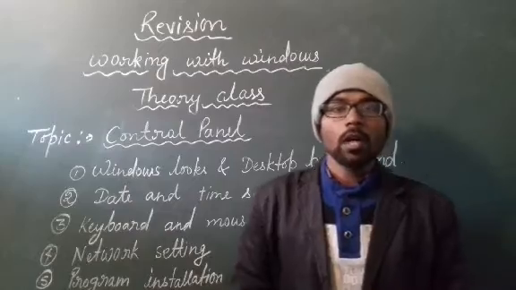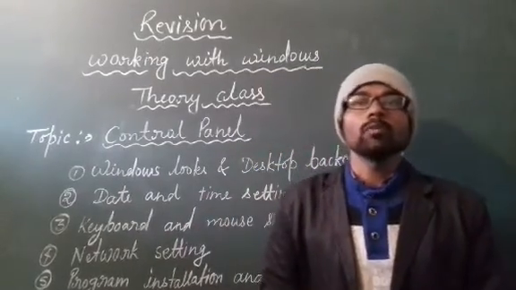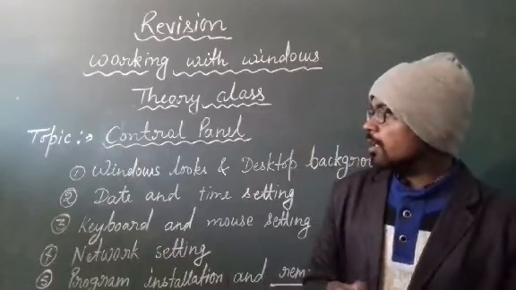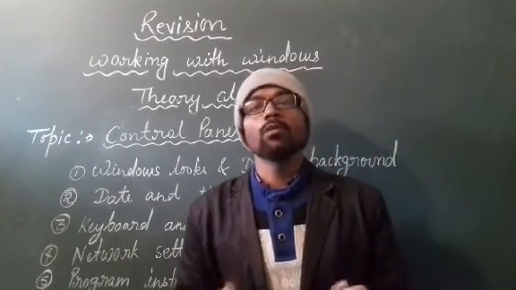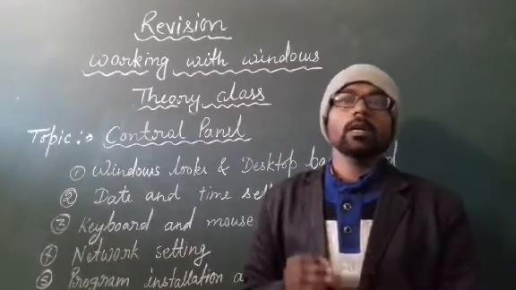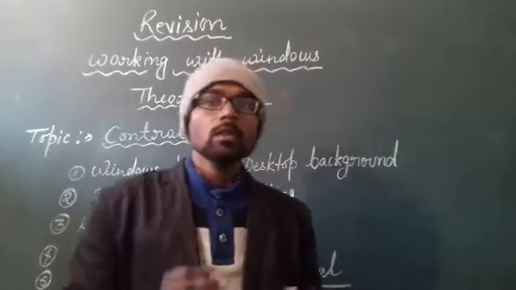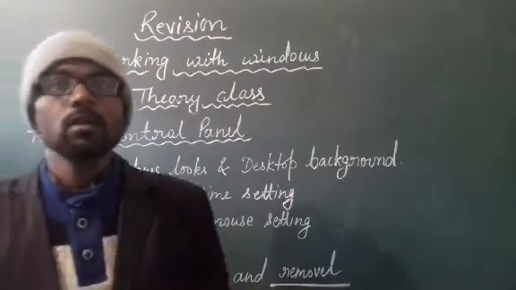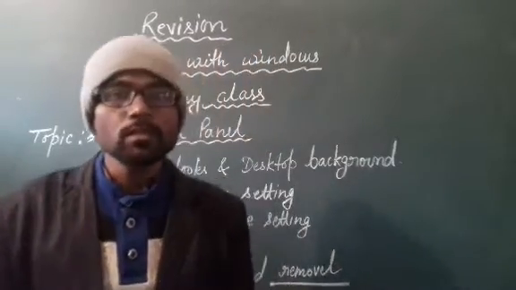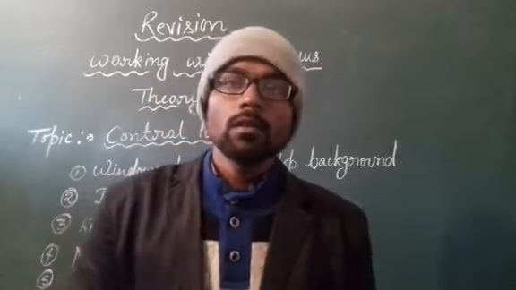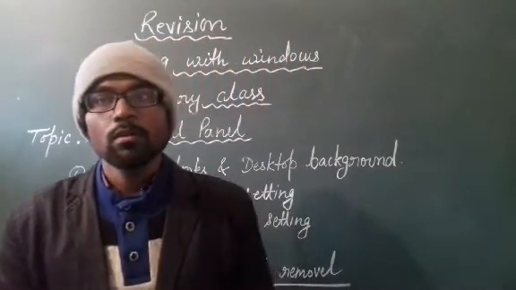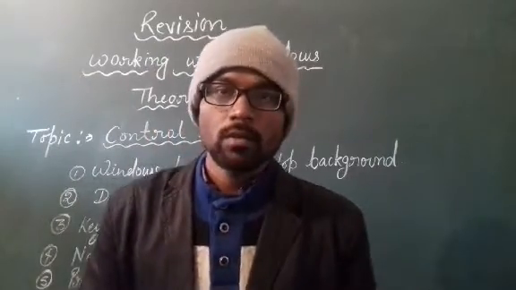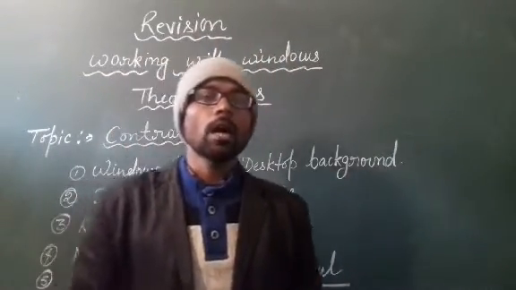Okay. After the opening of control panel window, you will see there are 8 categories like system and security, and then users account, network and internet, appearance and personalization, hardware and sound, clock and region, program, and ease of access. These are the 8 categories of a control panel.